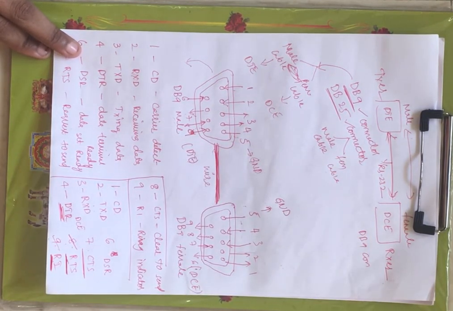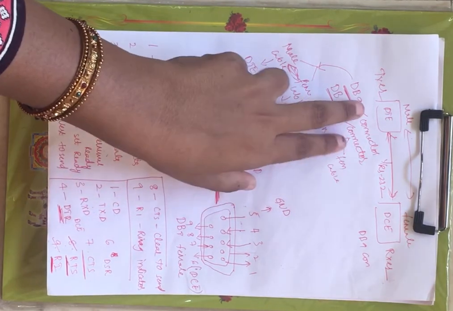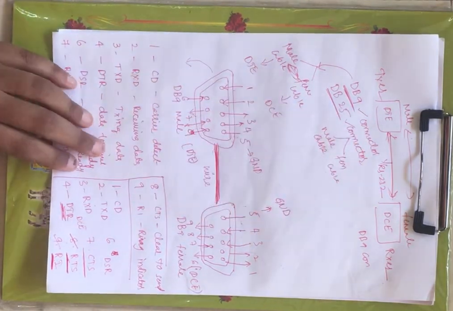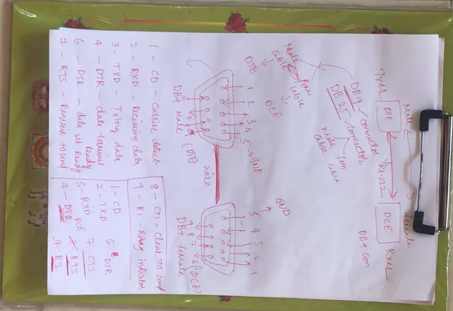What is DTE? Nothing but transmitter. The abbreviation of DTE is data transmission equipment. Now what is DCE? Data communication equipment, that is nothing but receiver, right? Now here we say that RS232 is the interface between your DTE and DCE, which is used for serial exchange of data, right?